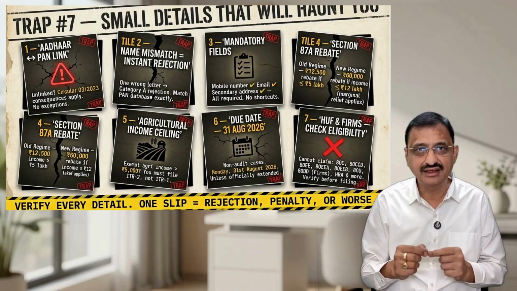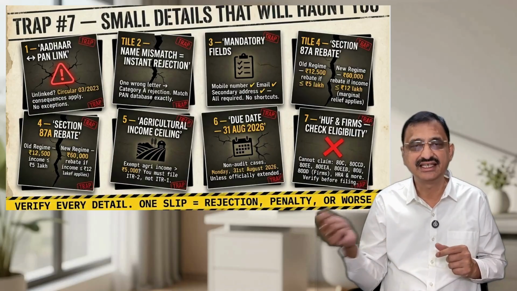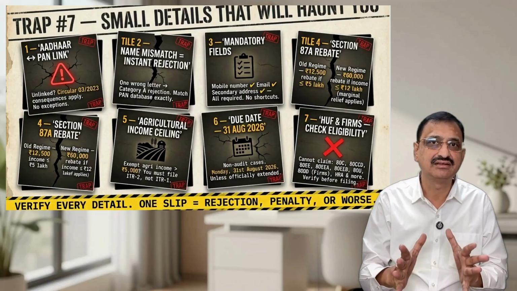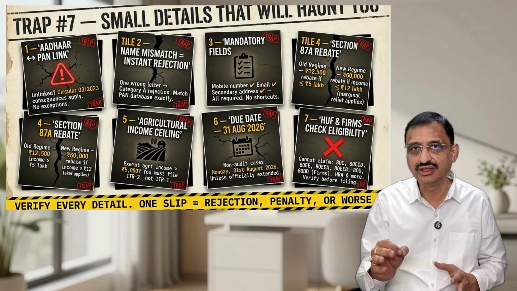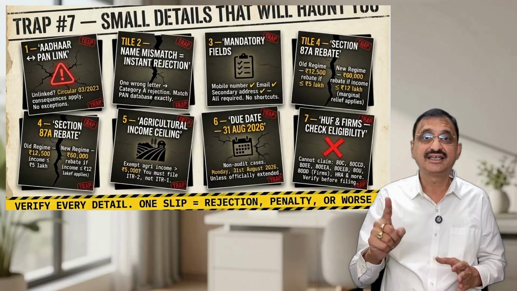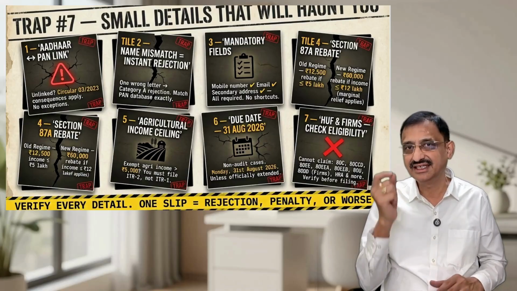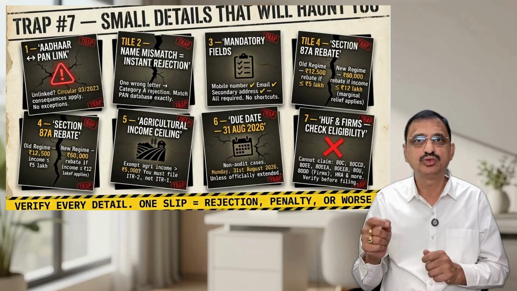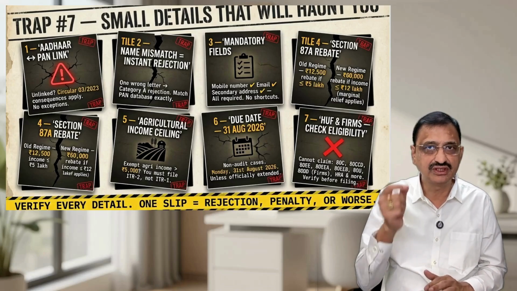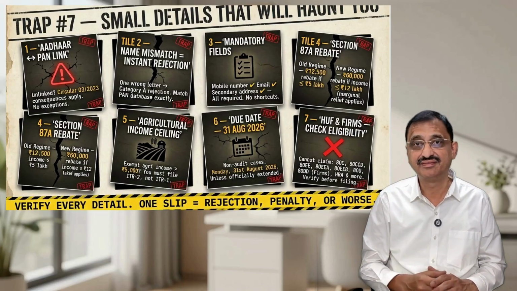Aadhaar must be linked to PAN. Otherwise, consequences under Circular 3 of 2003 kick in. Name in return must match the PAN database exactly. Even one letter wrong is equal to category A rejection. Mobile number, email, secondary address, all mandatory. Rebate under section 87A, old regime is up to rupees 12,500 if income is less than or equal to 5 lakhs. New regime up to 60,000 if income is less than or equal to 12 lakhs subject to marginal relief.